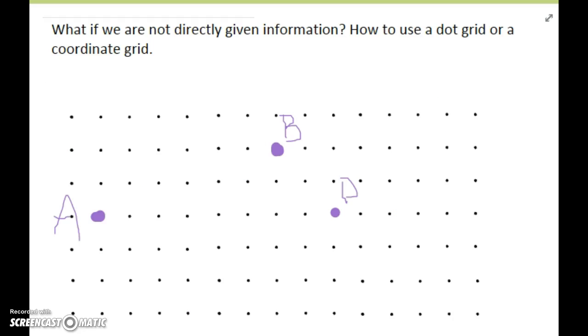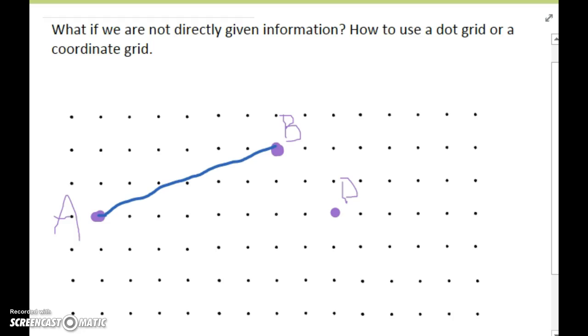Our next dilemma becomes, what if we are not directly given information? We aren't told what the legs are or what the hypotenuse is. Well, we've got two different options here. We can use a dot grid or a coordinate grid to find this information. So the question here is, if I were to connect point A and B, you would be asked to find the length of line segment AB.